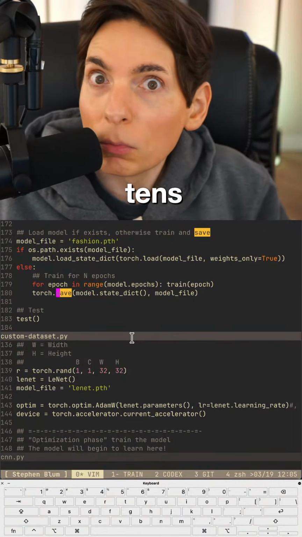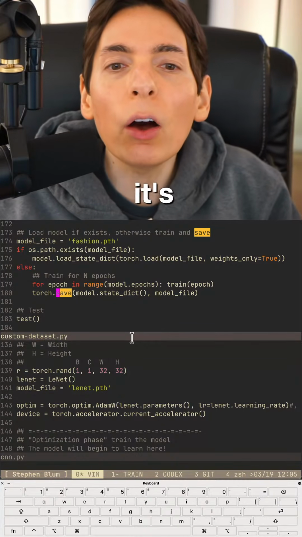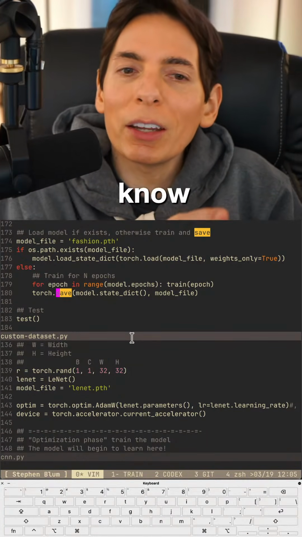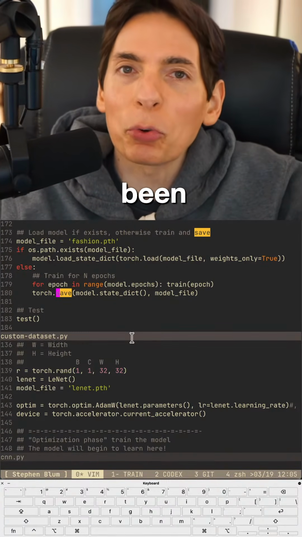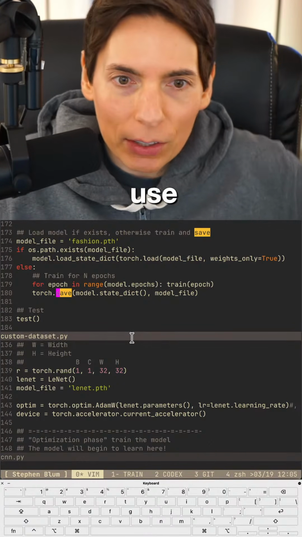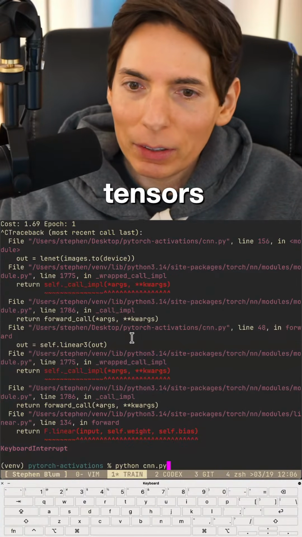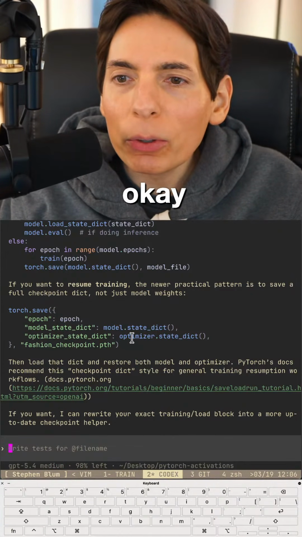Safe tensors. Torva, what's that? What are safe tensors? Oh, it's a new file format. Got it. I know what you're talking about. It's not new. That's been around for a long time. I've seen that one before. We should probably use safe tensors, is what you're saying? Okay, let's use safe tensors. Let's do that. Okay, how do we do that?